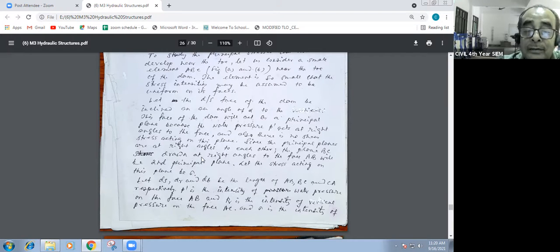Even in a closed container with water inside, if you give a pressure, on the side walls and the bottom, in all directions, it will be at right angle. It's at right angle to the face, and there is no shear stress acting on this principal plane. And this P dash is acting because of the tailwater.